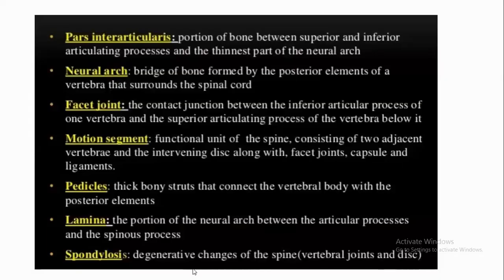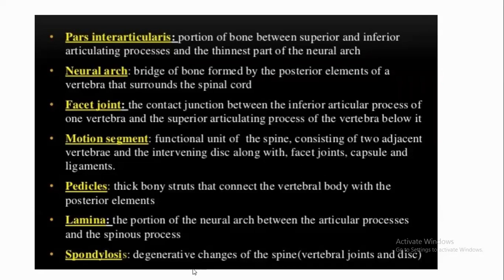Coming to the newer terminologies specific to spondylolisthesis, you all know what the pars interarticularis is. It is the part of bone between the superior and inferior articulating process. It is the thinnest part of the vertebra. I will explain later also. What is meant by neural arch?